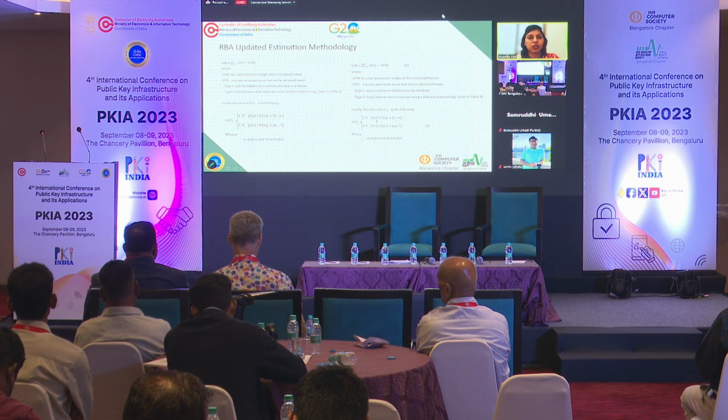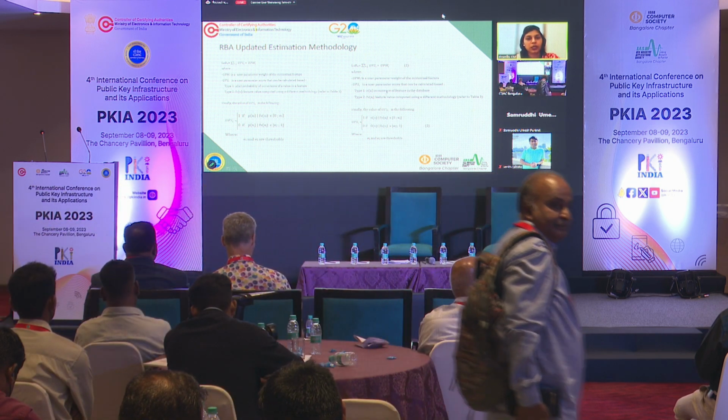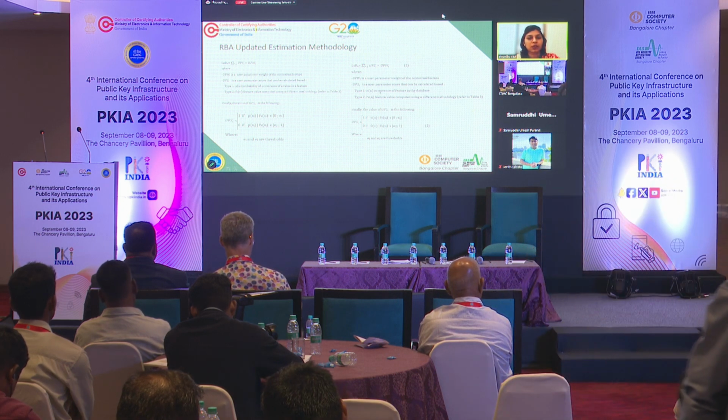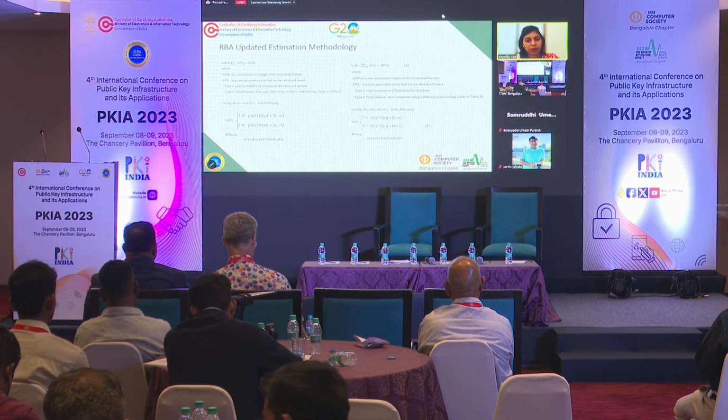So we modified that existing approach: instead of a probability-based solution, we took up an occurrence-based solution. The concept remains the same, just that we will not be using a probability-based approach but an occurrence-based one. What is the occurrence of that particular feature in the database, rather than the probability?